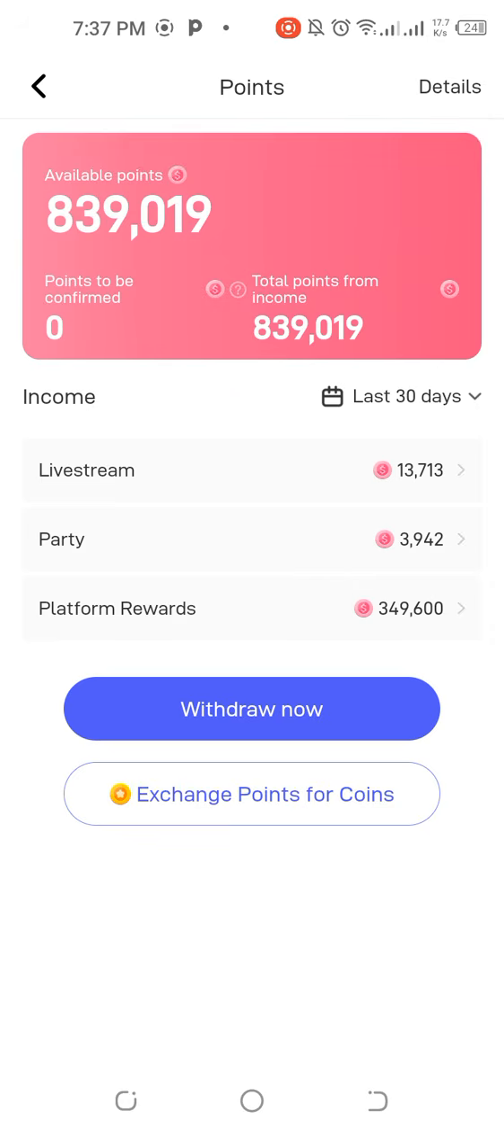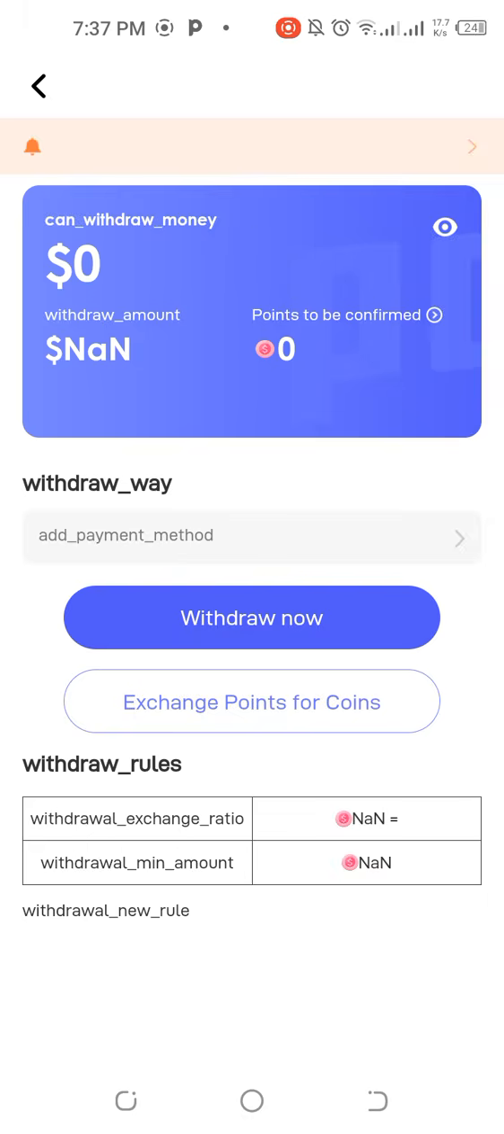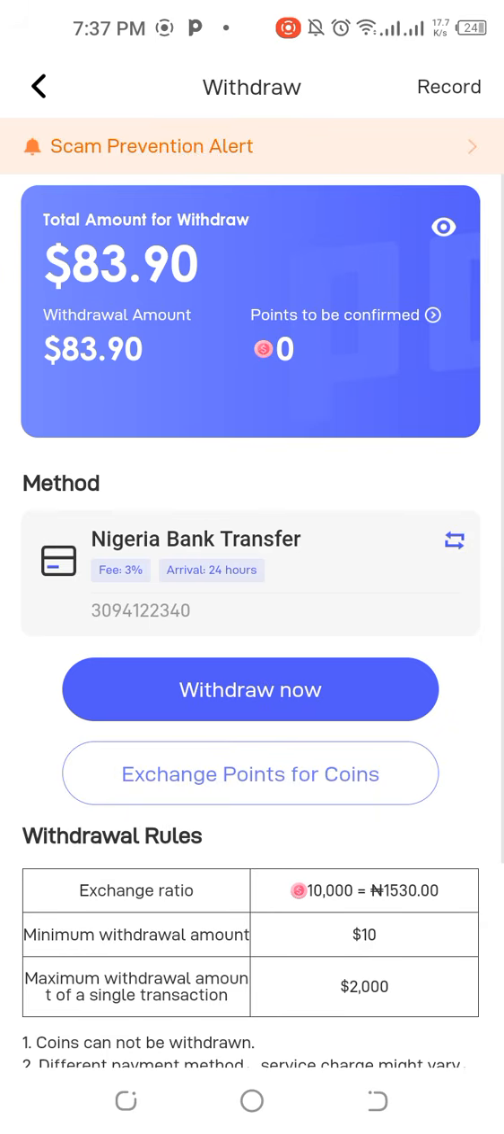So Poppo is an app that you can live stream, you can perform some tasks and cash out. I've talked a lot about Poppo, and the good part again I love about it is you are going to be getting 1,530 naira per $1. You guys get what I'm trying to say?